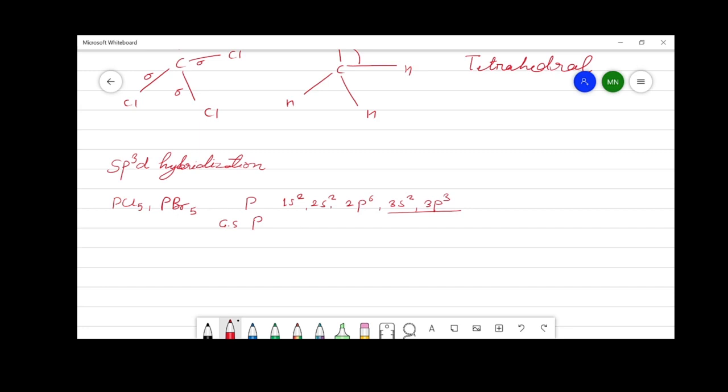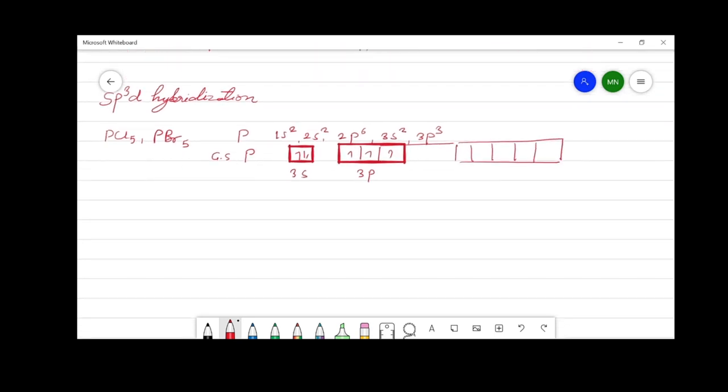The ground state electronic configuration of phosphorus contains 2 electrons in the 3s orbital and 3 electrons in the 3p orbital. Phosphorus atom also has 3d orbitals. Now, to make a pentavalent molecule, phosphorus needs 5 unpaired electrons, for which one of the electrons from the 3s orbital gets promoted to the higher energy 3d orbital.